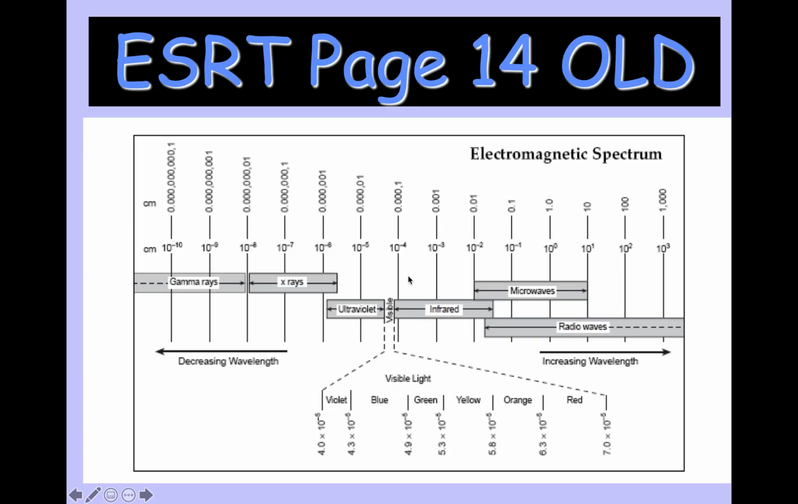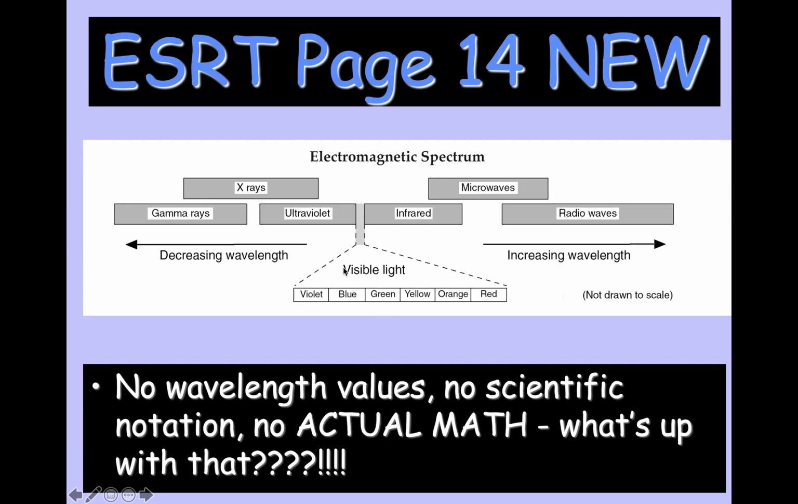Now, in the old ESRTs, there was actual data. So you could be given a certain wavelength and determine what color it was or what type of EM radiation it was. We don't have this. You just have this. So all you have to know is, as I move to the right on this graphic, the wavelength is increasing. As I move to the left on this graphic, the wavelength is decreasing. And here we have the little sliver of visible light.